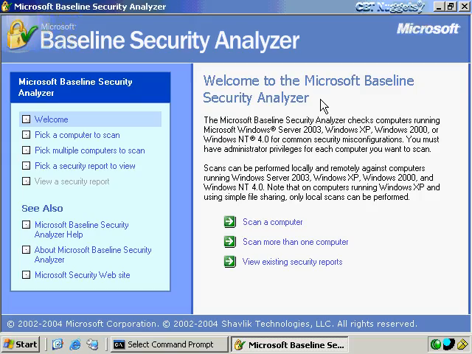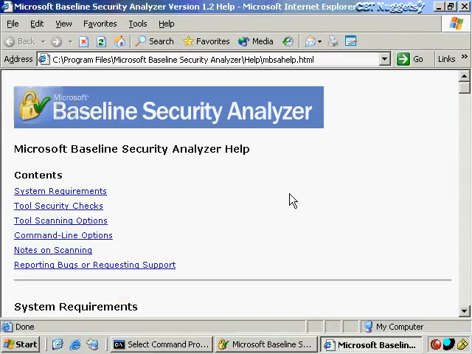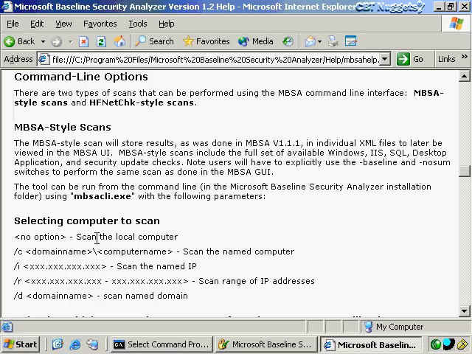Now, another thing to be aware of here is that if you go to the Microsoft Baseline Security Analyzer help file, then you'll be able to see how you can start this Baseline Security Analyzer in the GUI version from a command line. That'll be by typing MBSA from a command line and then following it with whatever command line options you want, which appear in the help file here.